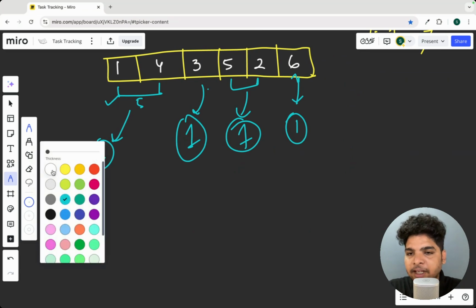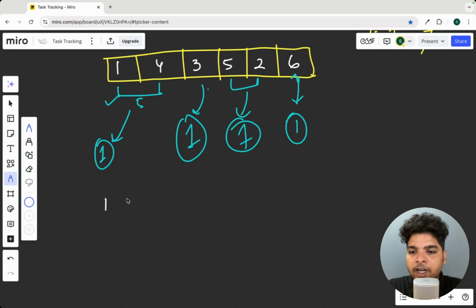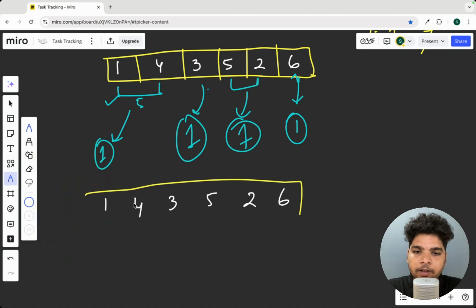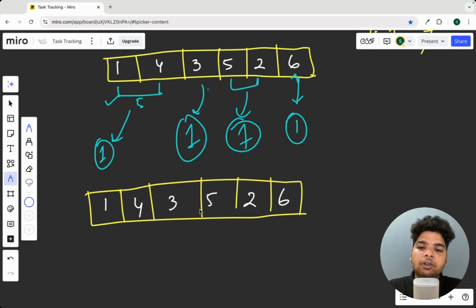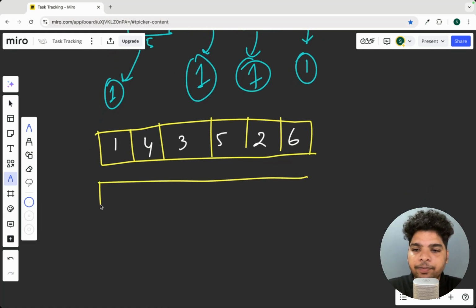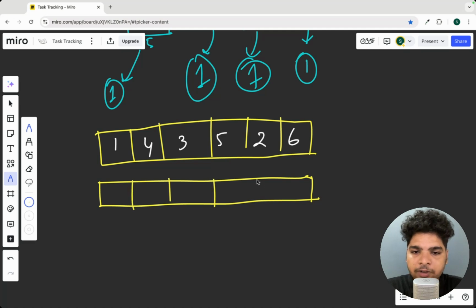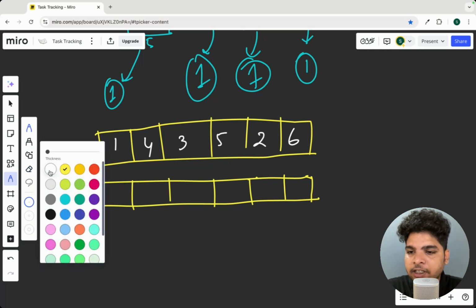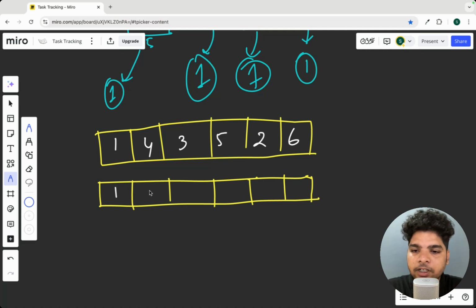Now let's take this same example. So 1 4 3 5 2 6. Now let's see how I can do it. Let's say I first sort the array. Why am I sorting? Let's see first. Let's say I sort them in ascending or descending order. Then the first element will be 1, then 2, then 3, then 4, then 5, then 6.